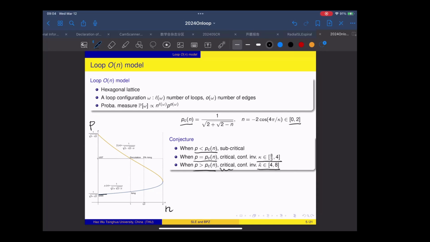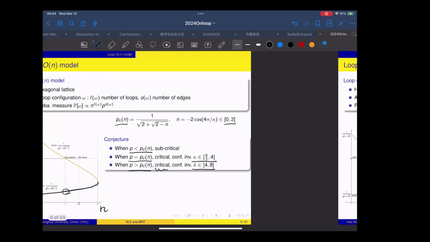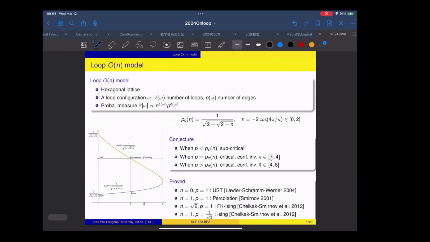This blue curve is the graph of Pc. In the loop O(n) model, we see that our favorite Ising model is here. It corresponds to n equals 1 and p equals 1 over square root of 3.